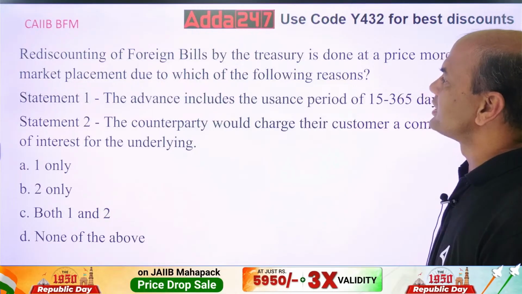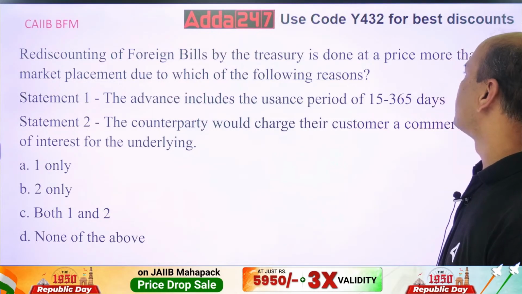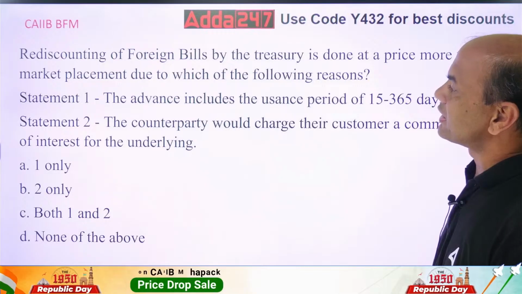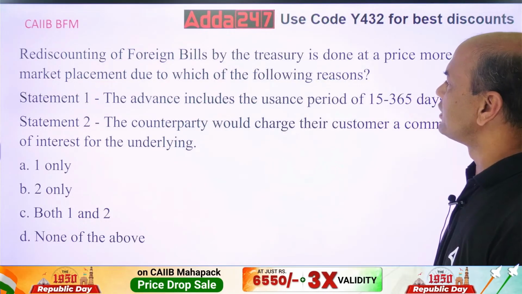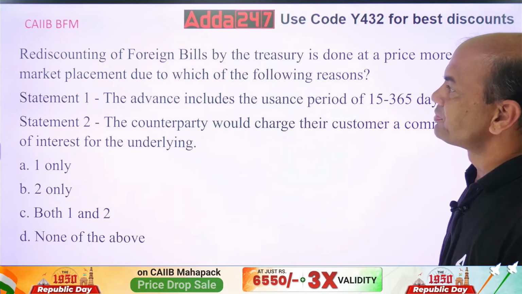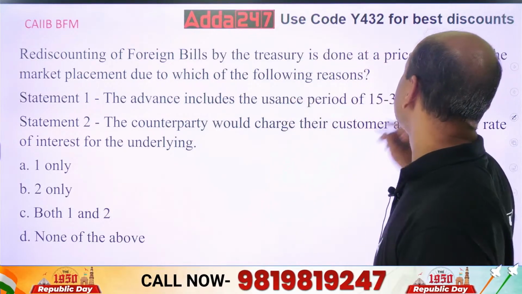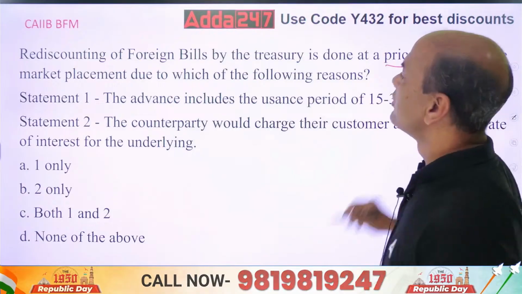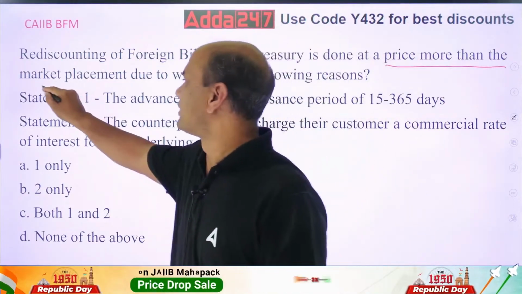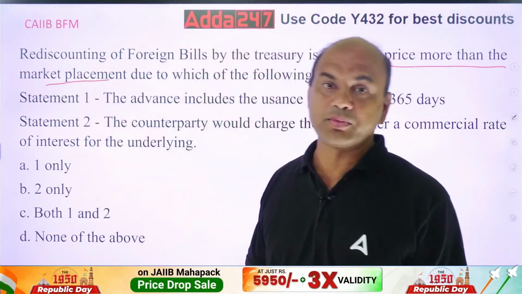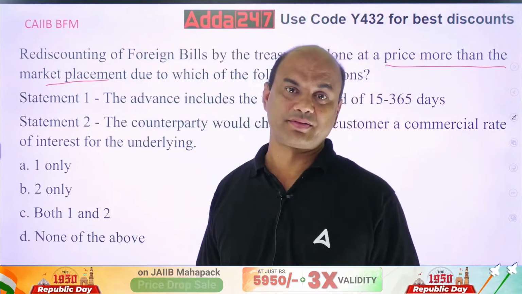Rediscounting of foreign bills by the Treasury is done at a price more than the market placement due to which of the following reasons? Now, what do you mean by this market placement?